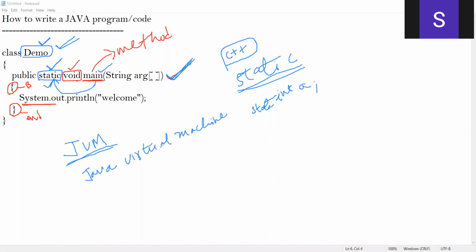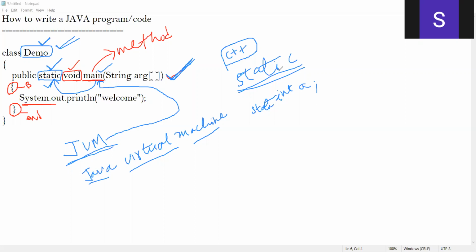JVM stands for Java Virtual Machine. Is it right, students? It is the JVM which is going to invoke your main method. It's not "I", it's the JVM which is going to invoke this main method. How is it going to invoke this main method? It's going to invoke this main method with respect to the class name.